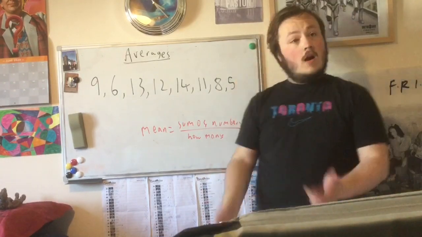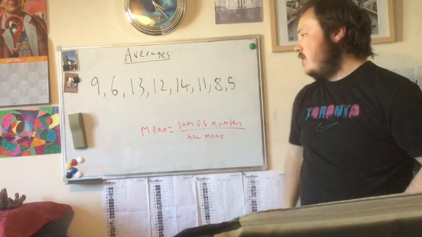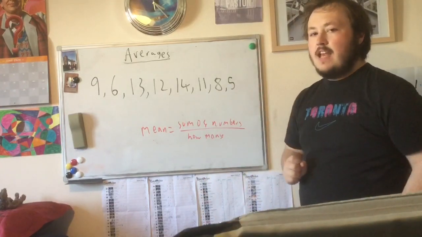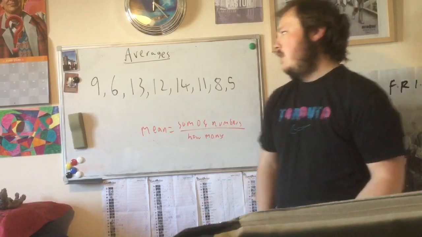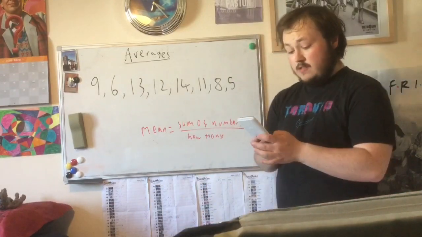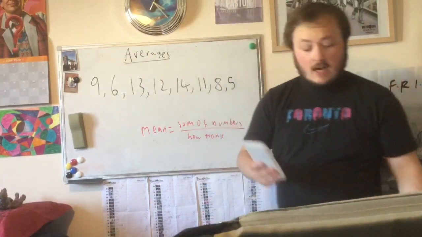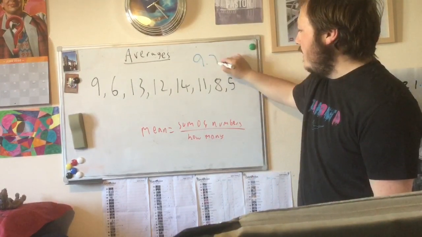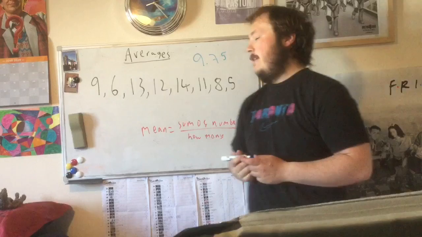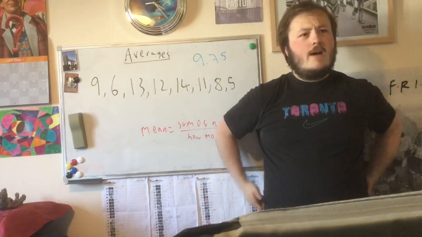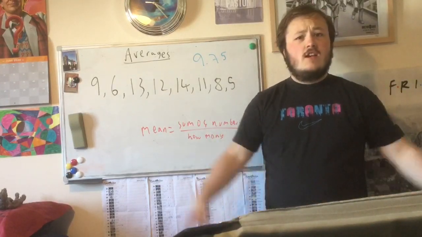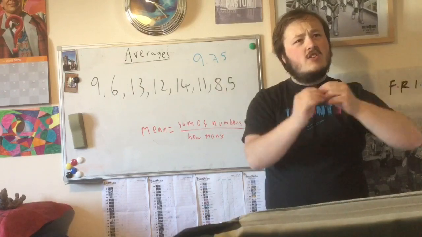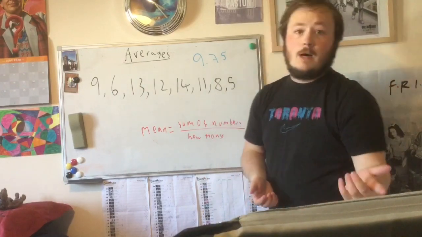Now, to work out the mean, all you have to do is divide that 78 by how many there are. There's 8 numbers in total, so we divide 78 by 8, and you will get, to 2 decimal places, 9.75. Now that's a reasonable way of working out a good average. It's just all of them put together and divided, and you get the most average set come up.